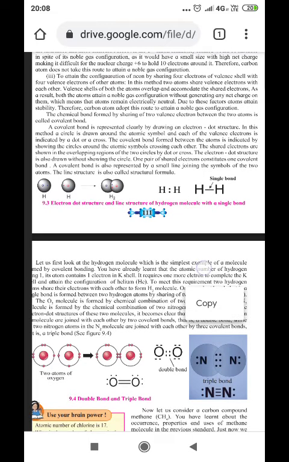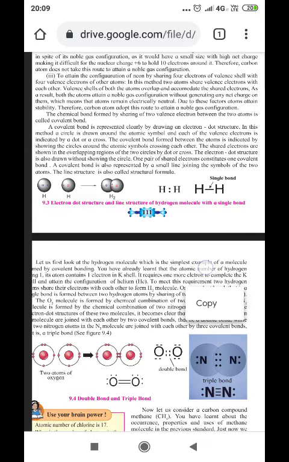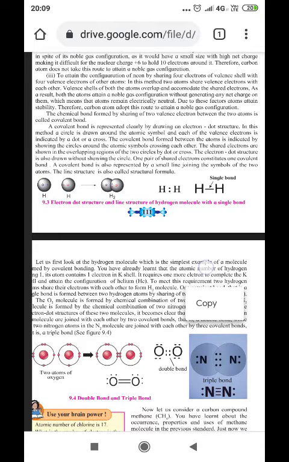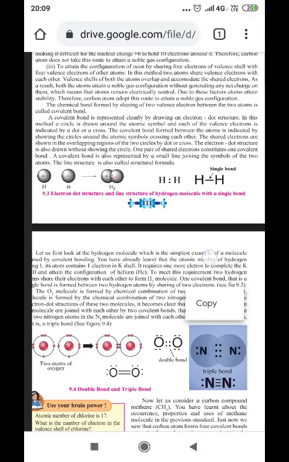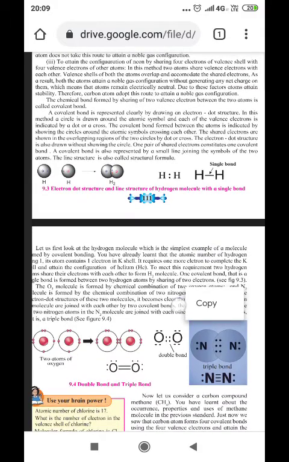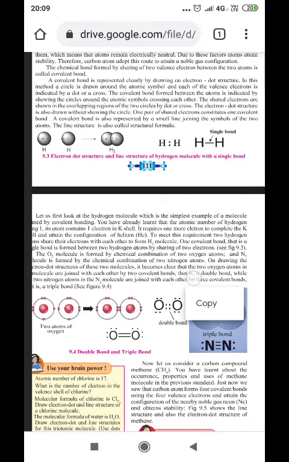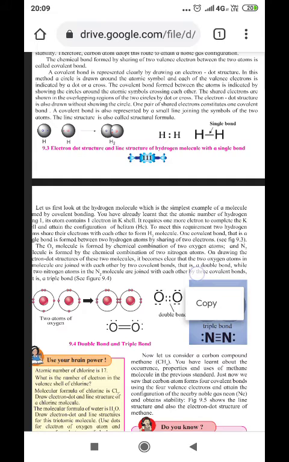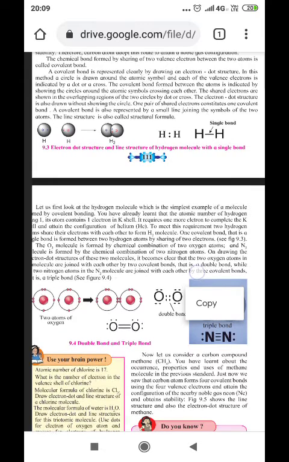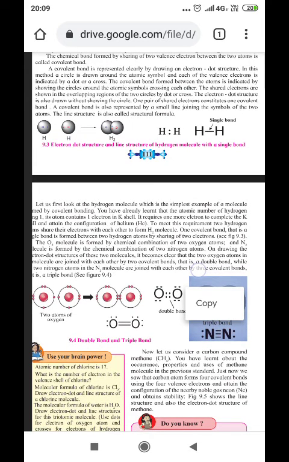The electron dot structure is also drawn without showing the circle. One pair of shared electrons constitutes one covalent bond. A covalent bond is also represented by a small line joining the symbols of the two atoms. The line structure is also called the structural formula. You can see here hydrogen plus hydrogen overlapping is taking place. Here one pair of electrons is shared and that is represented by a single bond.